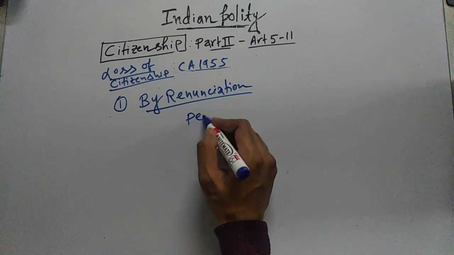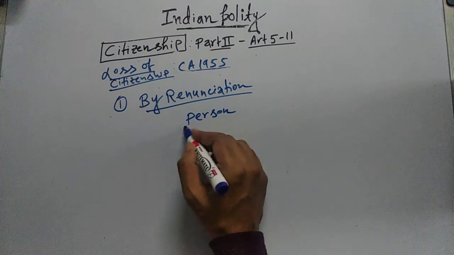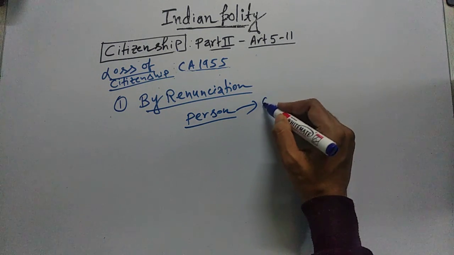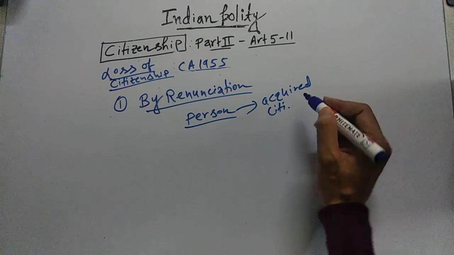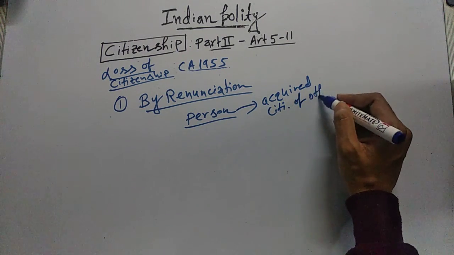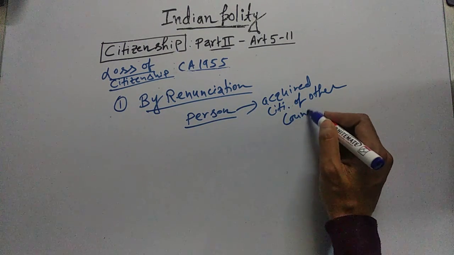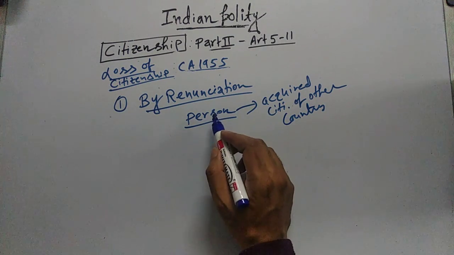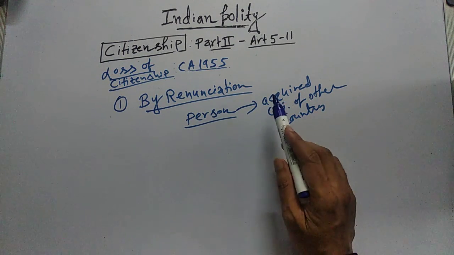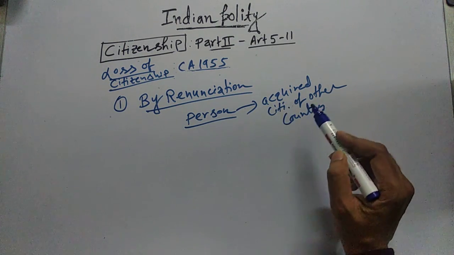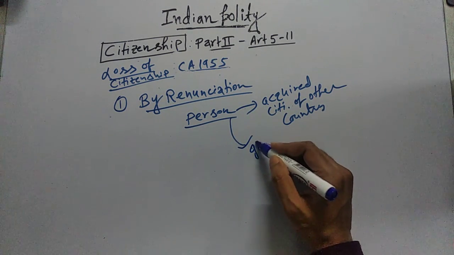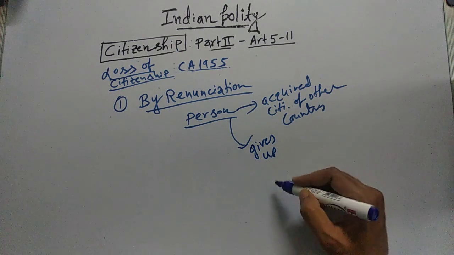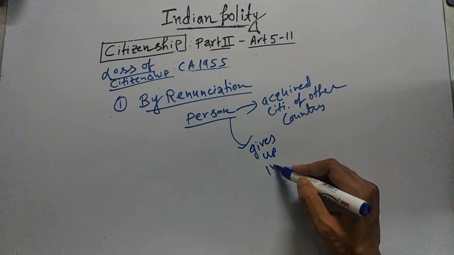Suppose there is a person who is an Indian citizen and has acquired citizenship of another country, and he gives up his or her Indian citizenship.